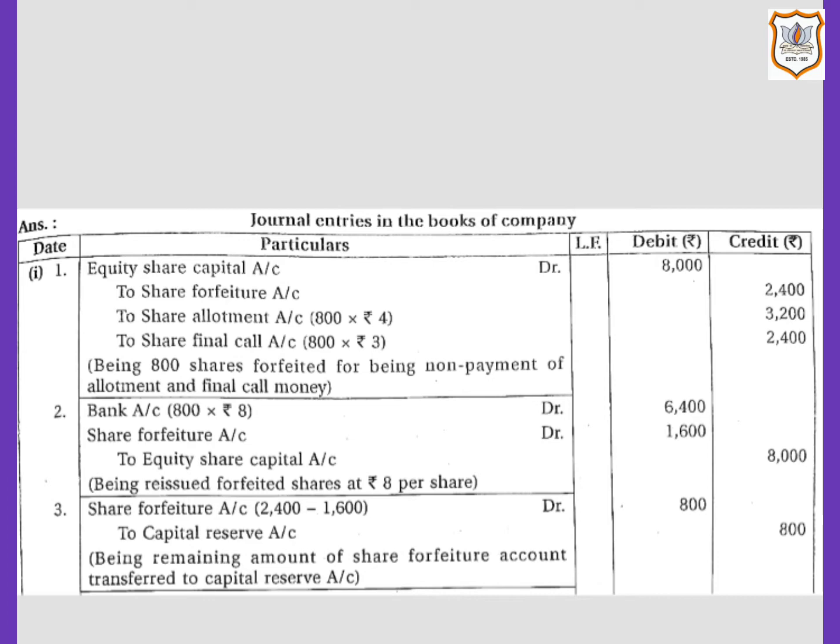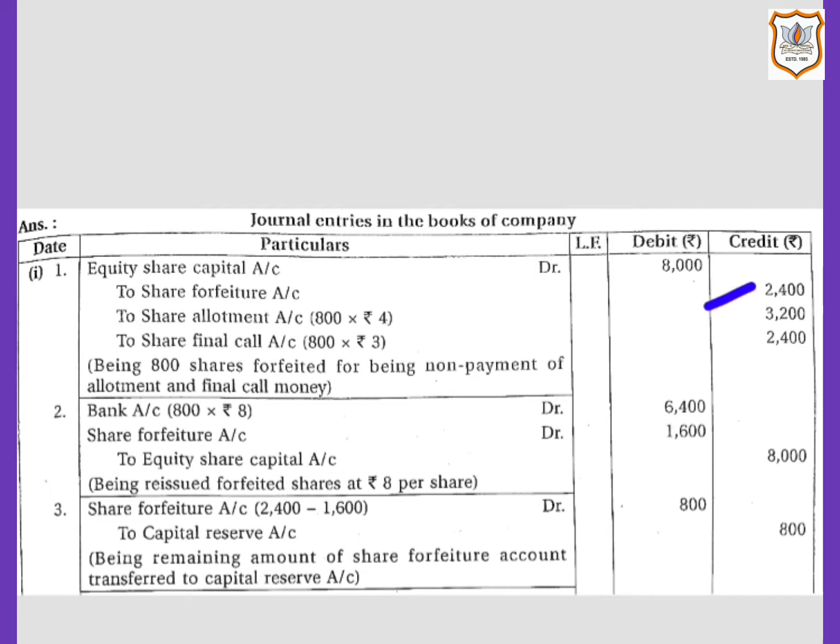Then the amount already paid by shareholder in the company also gets forfeited with forfeiture of share and the same will be credited to share forfeiture account. So next, share forfeiture account will be credited with amount already received, that is rupees 2,400, that is 800 shares multiplied by rupees 3.